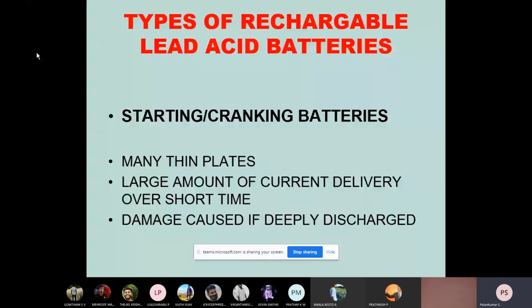Normally the battery will have a life of 5 to 7 years. Nowadays different kinds of batteries are coming, which can even last 15 years if properly maintained. We are going to see what valve regulated batteries are, and so on.